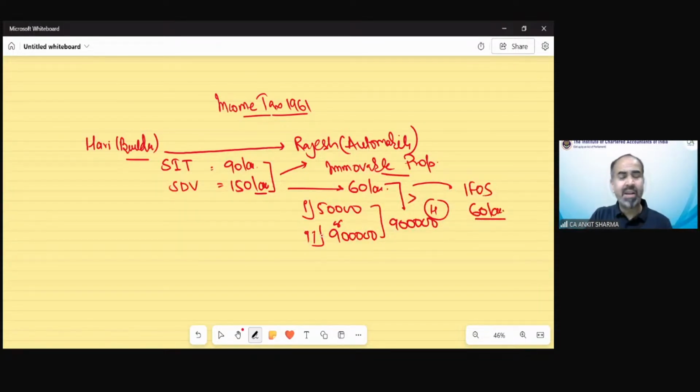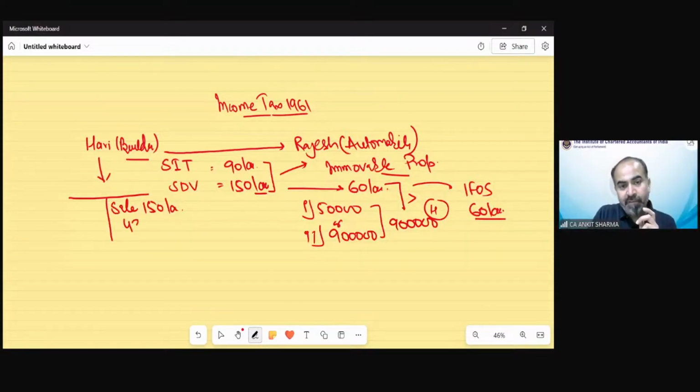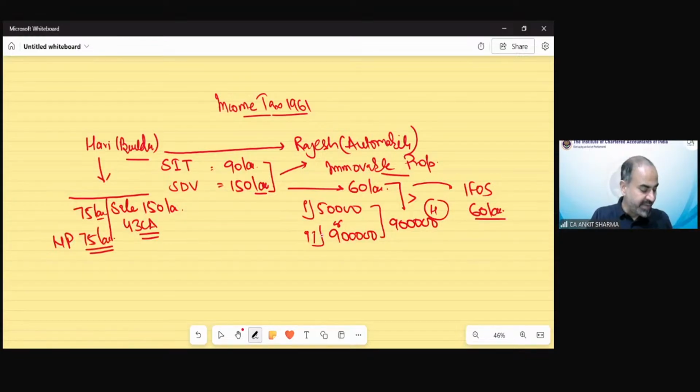So this is the treatment in the hands of Mr. Rajesh. Now, what is the treatment in the hands of Mr. Hari? Because he is transferring his business asset, the sale consideration he is deemed to receive would be 150 lakh as per section 43CA. And the purchase value given in the question was 75 lakh. The stock has been purchased for 75. So the net profit would be 75 lakh in the hands of Mr. Hari. Taxability of 75 lakh.